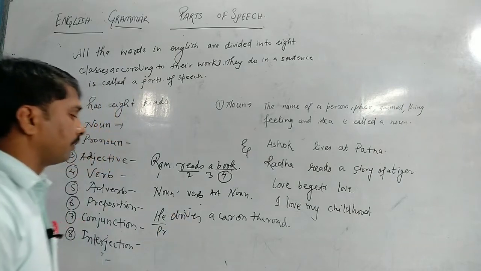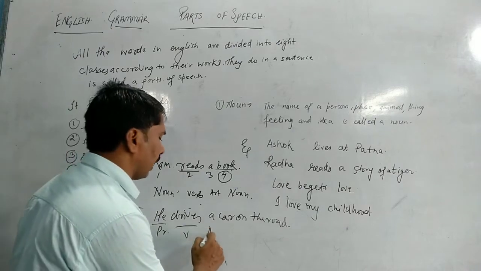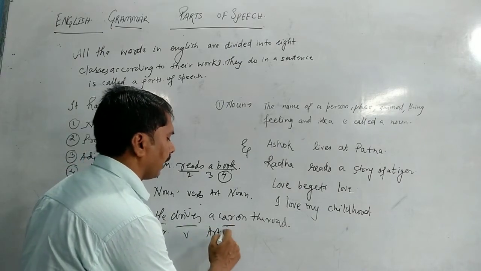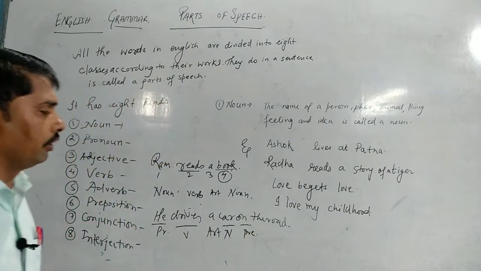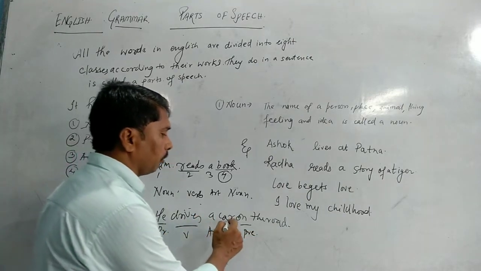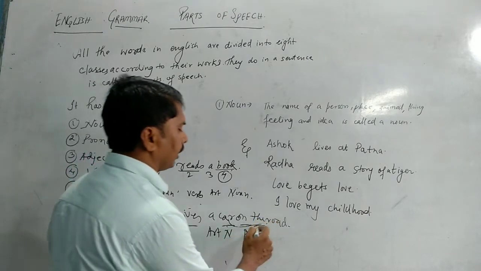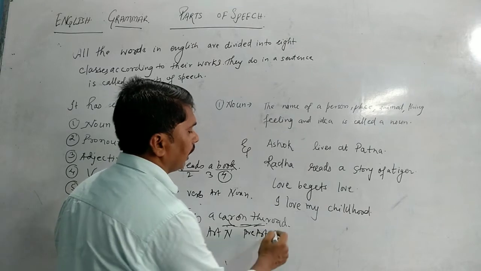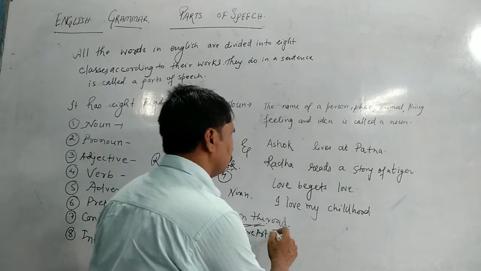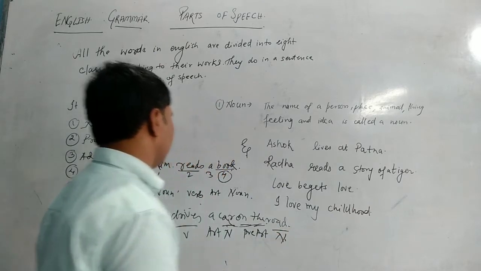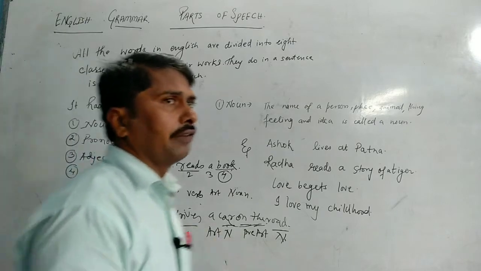Another word is drives. Drives is working as a verb. Then a as an article, car as a noun, on as a preposition. Why preposition? Because it is showing the relation between car and the road. Now another word, the, is also an article, and road is also used as a noun. So you can see that different words have different identifications.